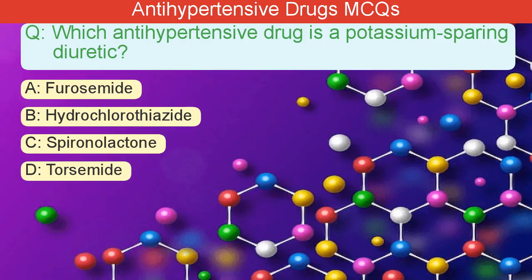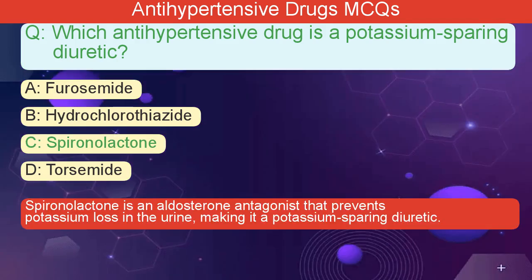Which antihypertensive drug is a potassium-sparing diuretic? A. Furosemide. B. Hydrochlorothiazide. C. Spironolactone. D. Torsemide. The correct answer is C. Spironolactone is an aldosterone antagonist that prevents potassium loss in the urine, making it a potassium-sparing diuretic.